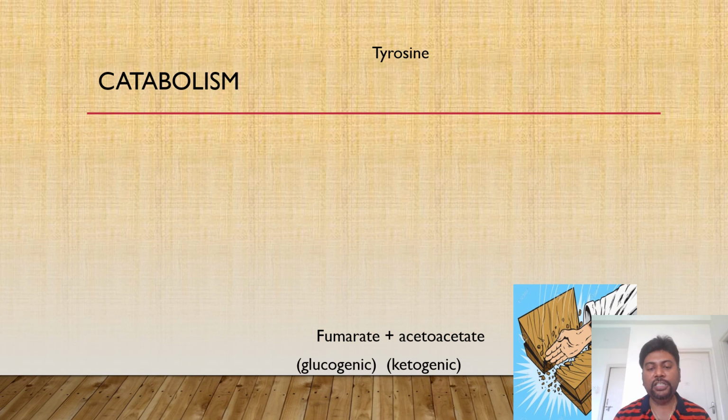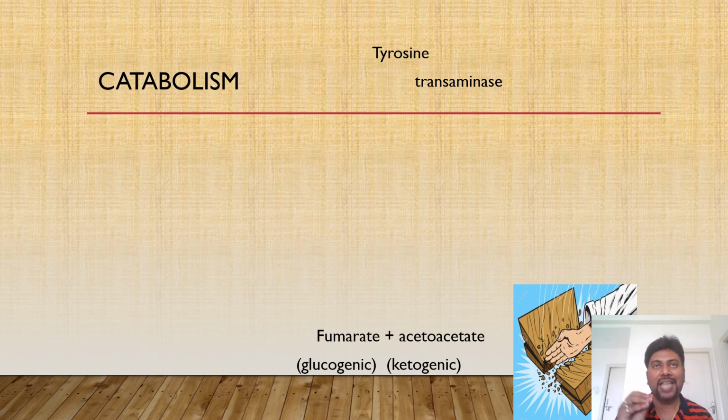On the other hand, the acetoacetate produced can be used for ketone body synthesis. That is why we call tyrosine both glucogenic as well as ketogenic in nature. This is just an overview of the catabolism. Now we will see in detail how all these things happen. For most amino acids, the first step in catabolism is the removal of the amino group and converting it into its corresponding keto acid. This is usually done by an enzyme called transaminase, which uses pyridoxal phosphate as its coenzyme. For tyrosine also, we have a specific transaminase called tyrosine transaminase.